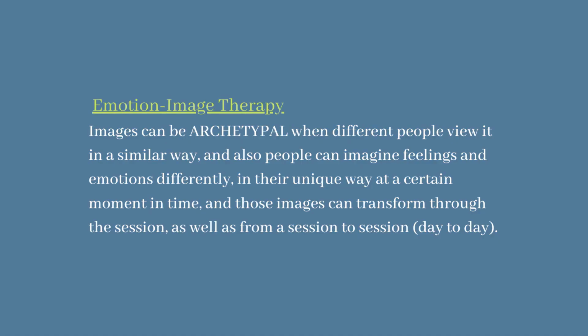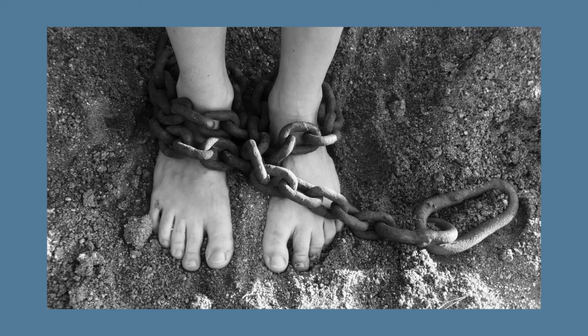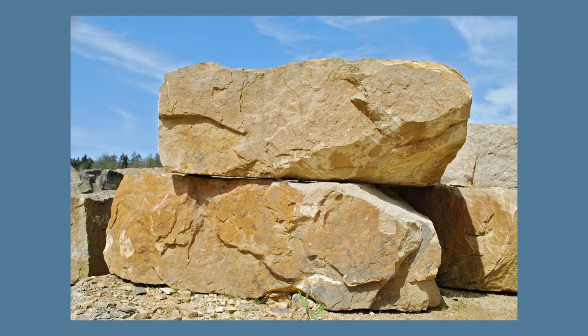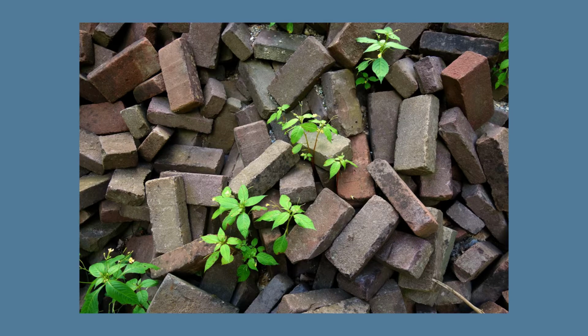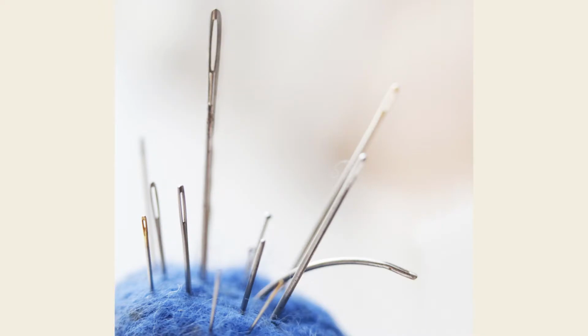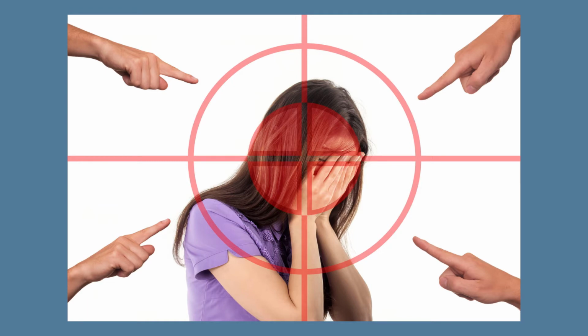The images which people associate with emotions or feelings can be archetypal images that many people understand in a similar way. For example, inability to speak often is associated with a lump in the throat, offense and resentment as some kind of stone, something concrete. Betrayal often is seen as a knife in the back, criticism as some kind of sharp needles or arrows or something like a sharp object.